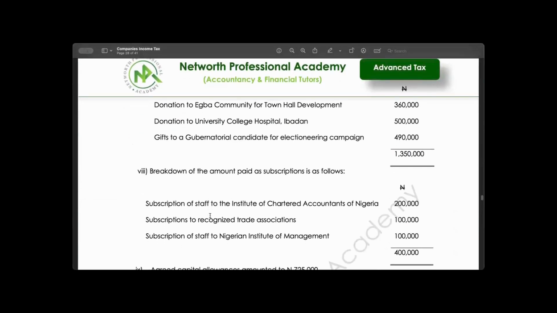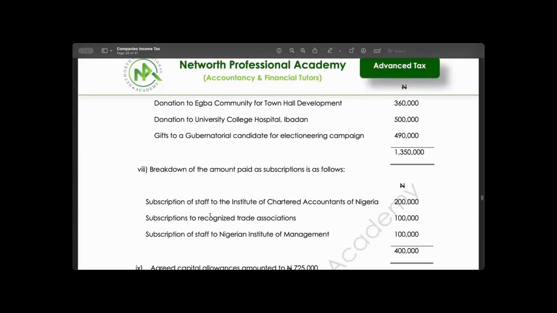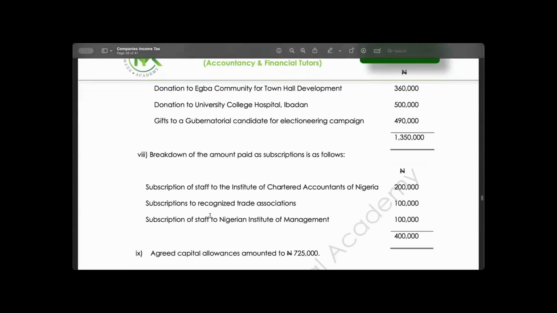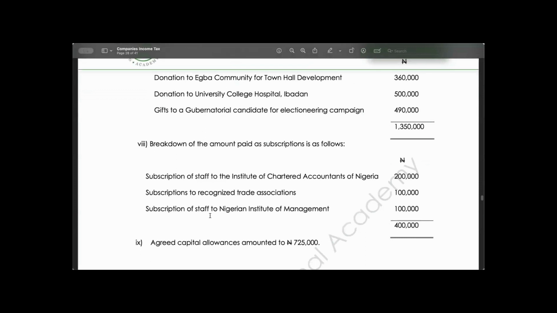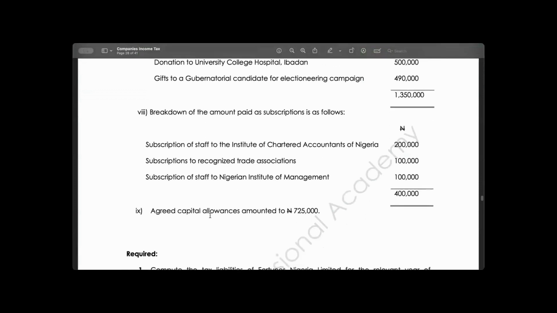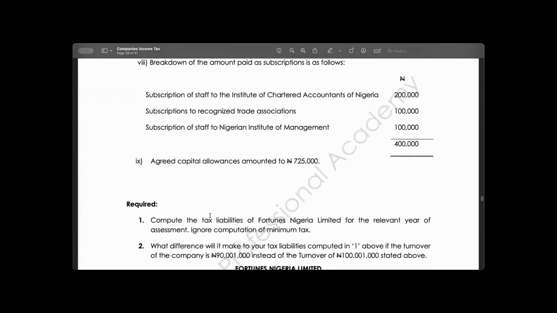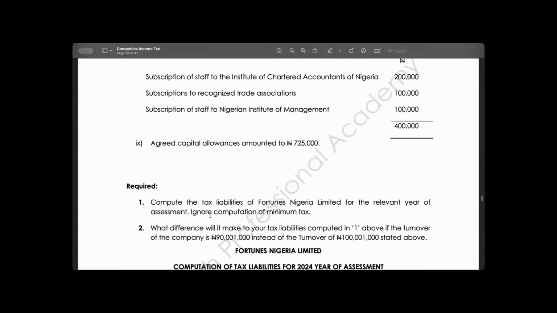Breakdown of subscription is as follows: Institute of General Accountant 200,000, Recognized Trade Association 100,000, staff to Nigerian Institute of Management 100,000, and capital allowance 720,000. You are required to compute the tax liability of Fortune Nigeria Limited for the year ended.